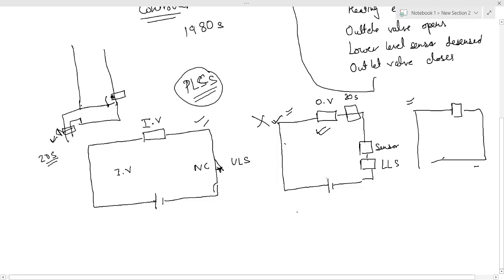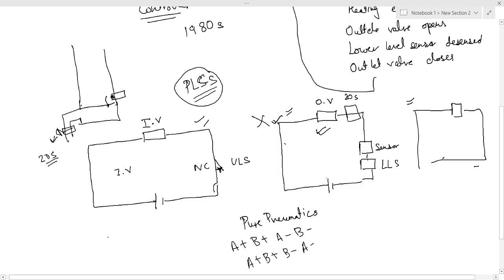For example, in pure pneumatic circuits, when the motion was A plus B plus A minus B minus, and when the motion was A plus B plus B minus A minus, the circuit itself, the limit switches, had to be changed.